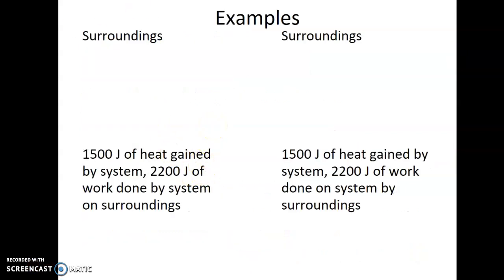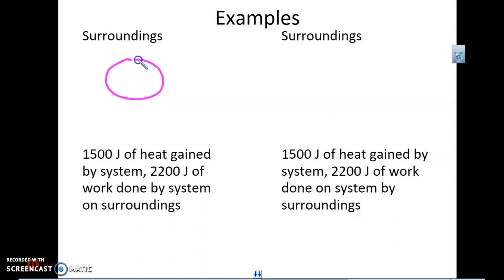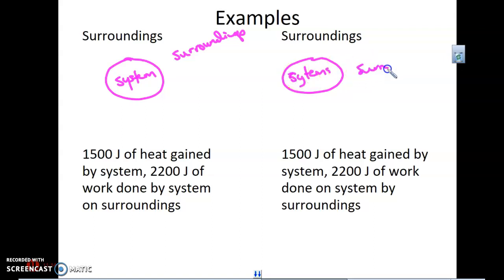So a couple of examples that we'll look at here. What if I had, and let's just keep this pretty simple, a system here and the surroundings here, and this could be, again, that cannon piston on the stove, and surroundings here. So in this one, I've got 1,500 joules of heat gained by the system. So we're going to have 1,500 joules of energy going in.